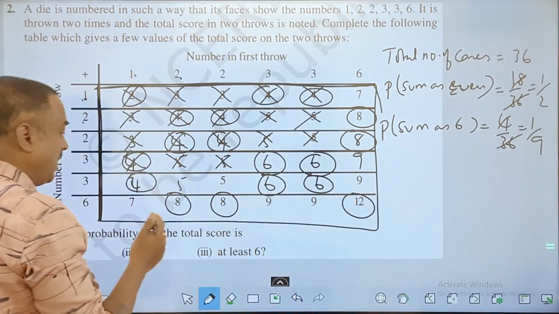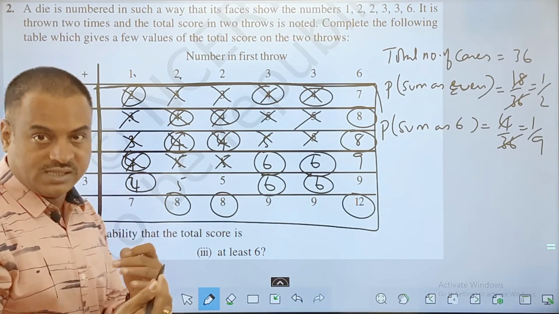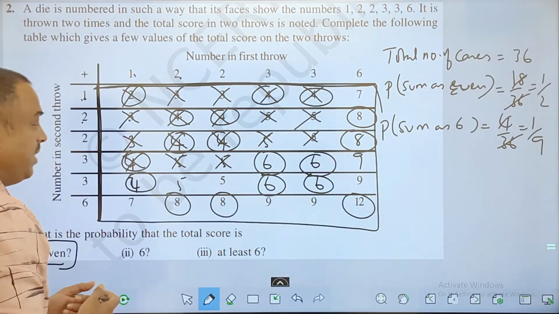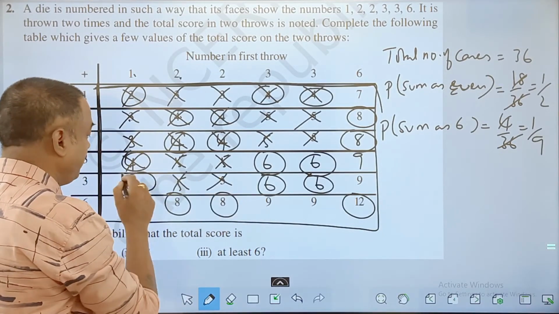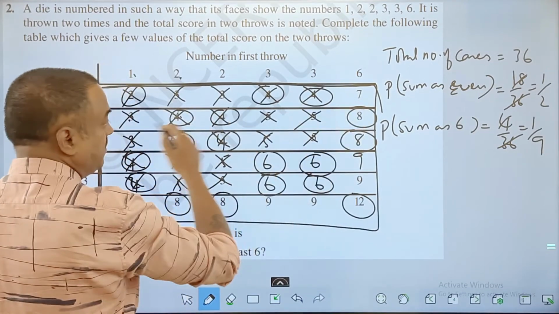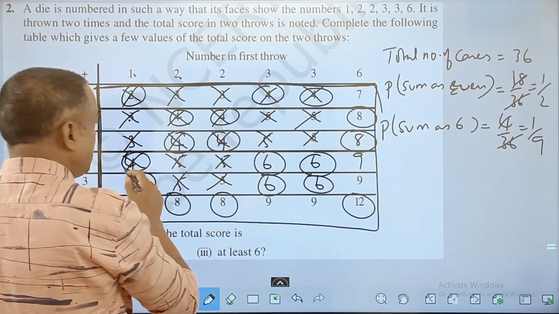6 and above is what I want. At least means minimum 6 and above. So you can eliminate all the cases where it is not 6 and above. Here 5, 5, 4 will be cancelled, and the rest of all the cases remain. So in the first row we are left with 1, 2, 3.